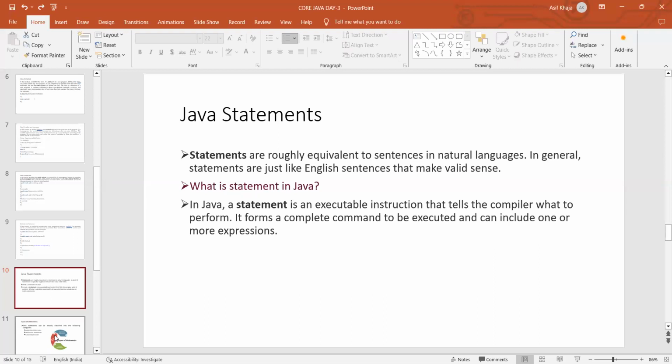It forms a complete command to be executed and can include one or more expressions. It forms a complete command, meaning the whole command, what is to be executed, how many expressions will be included, and what is to be shown to the user. These are all included in statements.